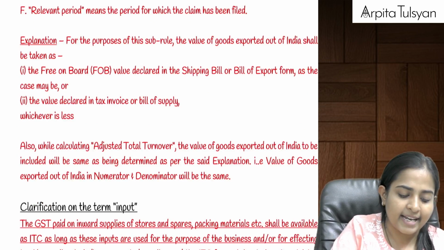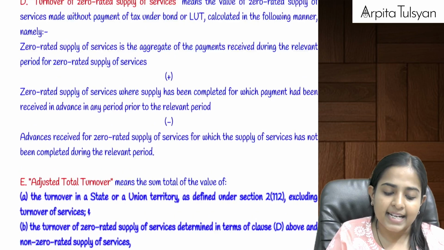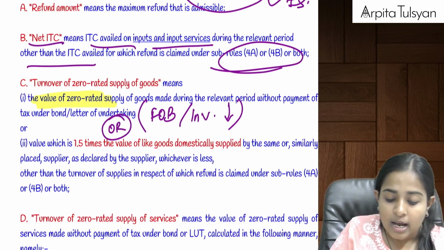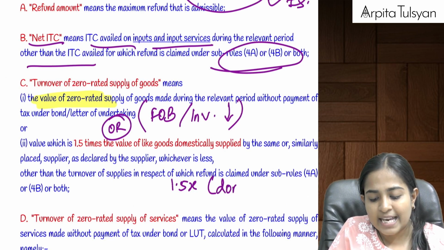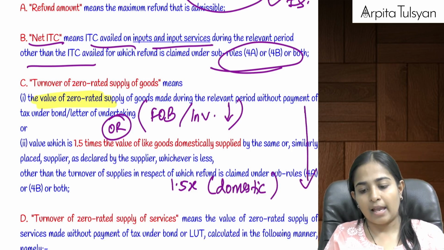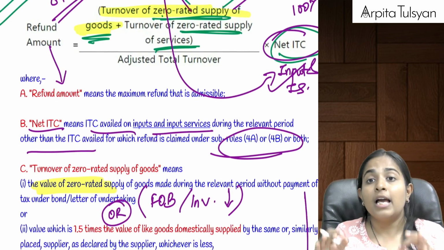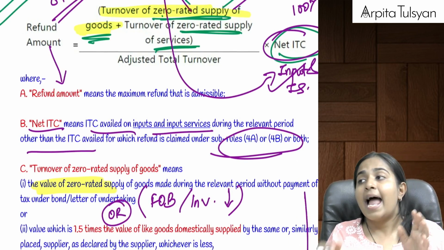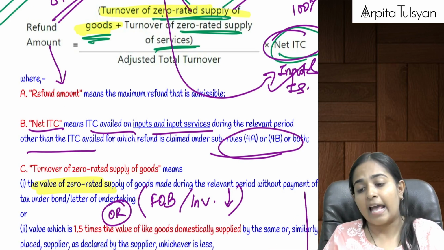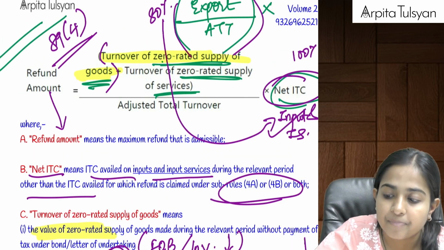It is written here in the explanation. Free on board value, which is declared in the shipping bill, or the value declared in the tax invoice, whichever is lower. That is your actual export value. Such value or 1.5 times of the value if the same goods are sold in the domestic market, out of these two, whichever is lower. Again, I will tell you the export value of goods. Actual export value of goods, I'm not talking about services till now. Only goods. Actual export value or 1.5 times of the selling price in the domestic market, whichever is lower, will be considered as your export value of goods. Are you clear with this?